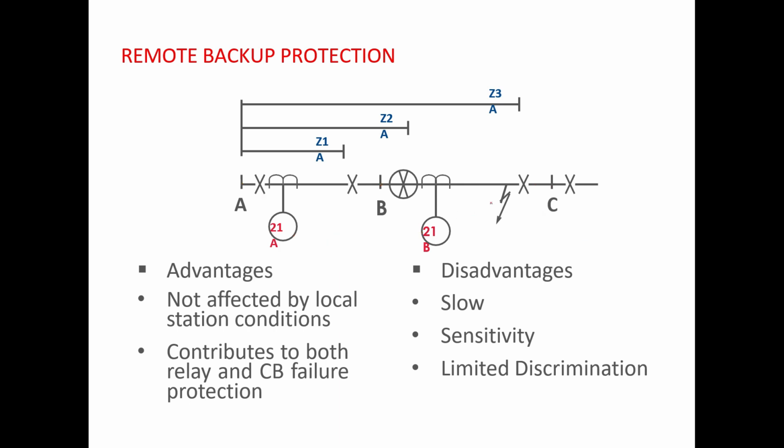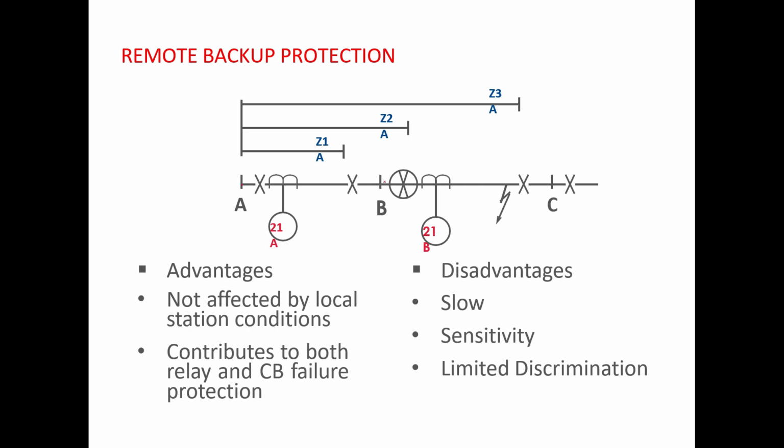Now the first thing is that, suppose there is a fault on this transmission line BC. So the main thing is that if there is a fault on transmission line BC, then your protection at this end and protection at this end should operate, and both those protections should isolate or operate the breakers at their respective ends, and then the fault will be isolated. But now suppose due to any of the reason this fault is not isolated from substation B. So what are the available resources for us to isolate this fault from the system now?